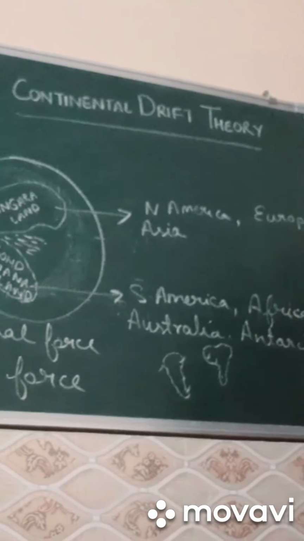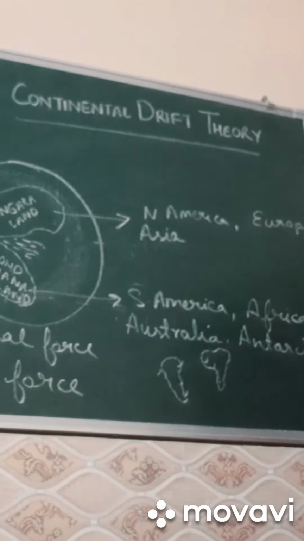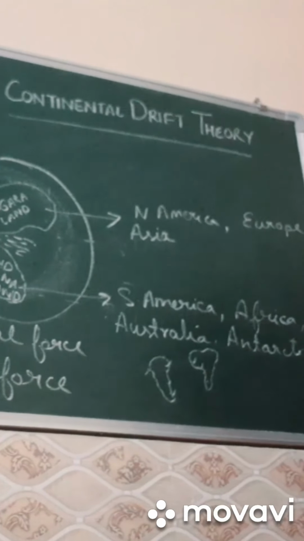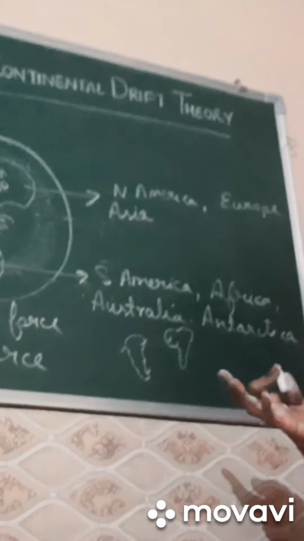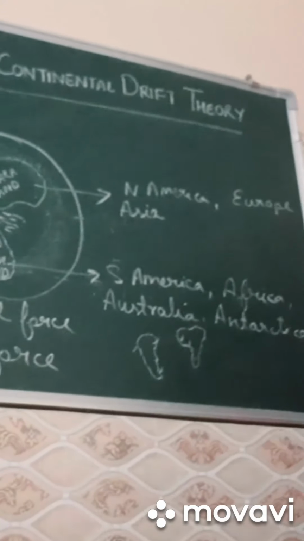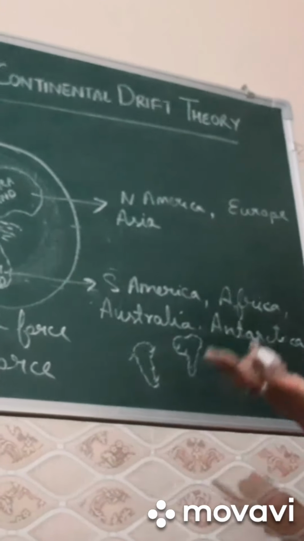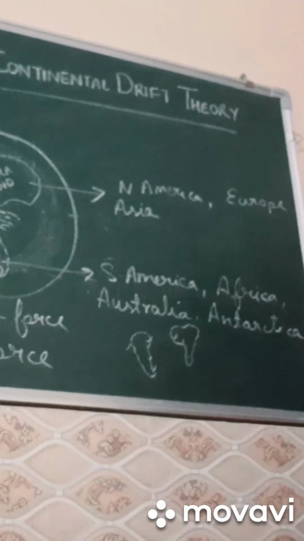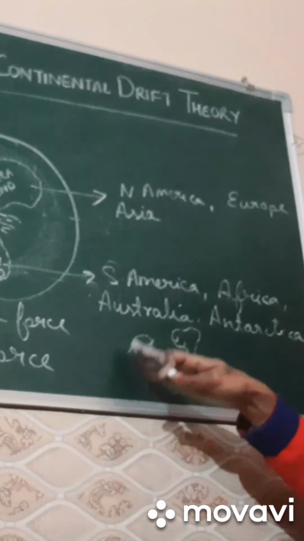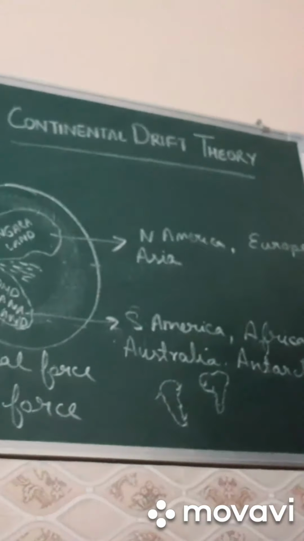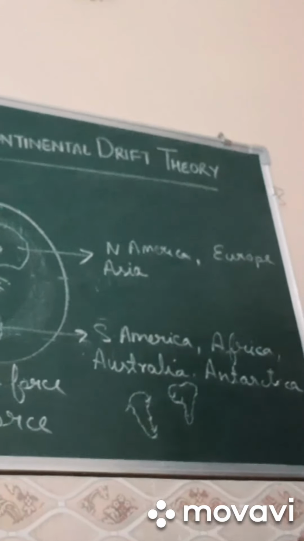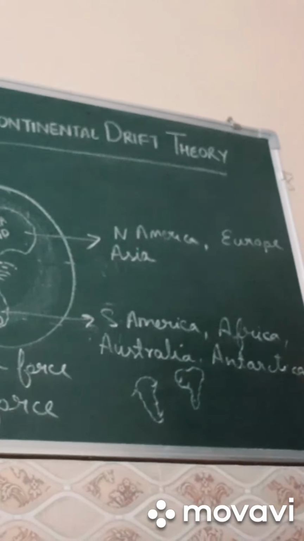But he was unable to prove how mountains and physical features form. So that's why some other scientists proved this wrong, and according to them, this theory is not appropriate. For that, they prepared the plate tectonic theory, which we will learn in the next class.